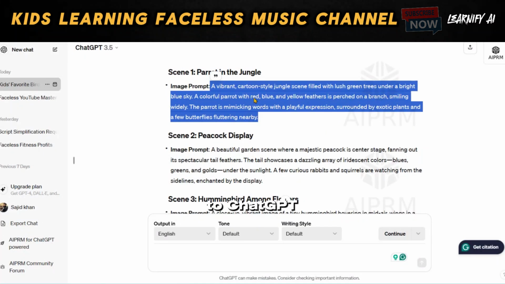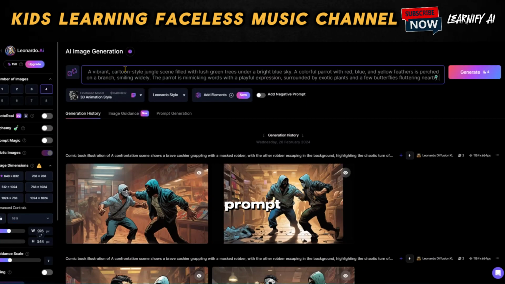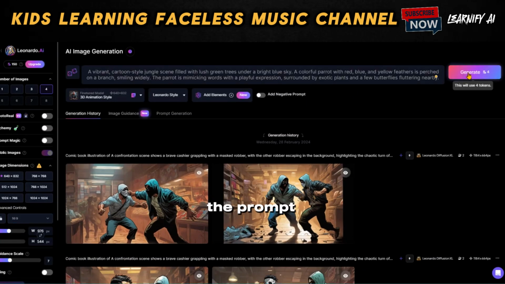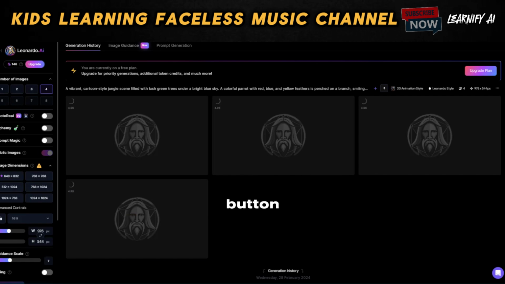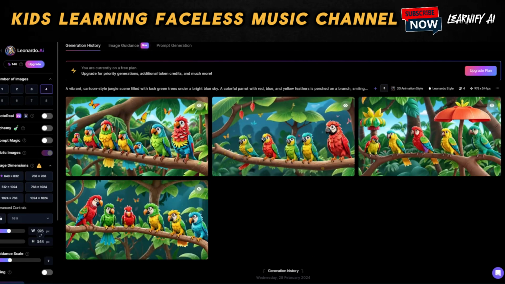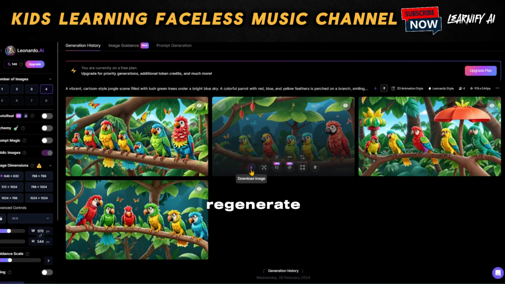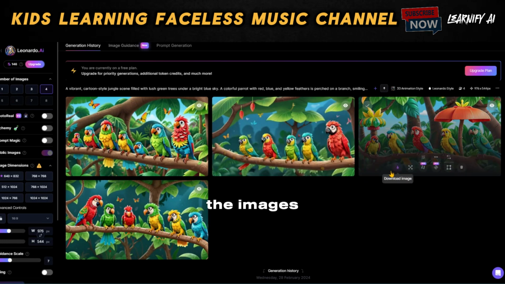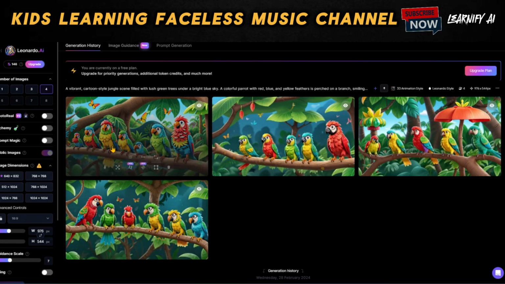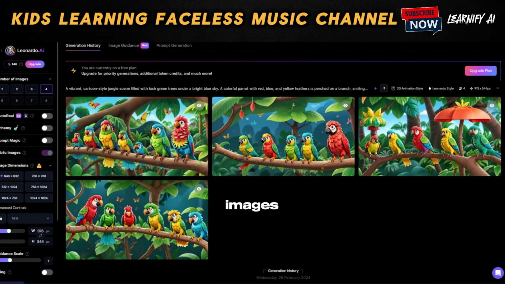Then, return to ChatGPT and copy the first image prompt. Paste this prompt into the prompt box and press the Generate button. Here are your images. If the images don't meet your expectations, you have the option to regenerate them. To download the images, click on the download icon. I recommend downloading all of the images.